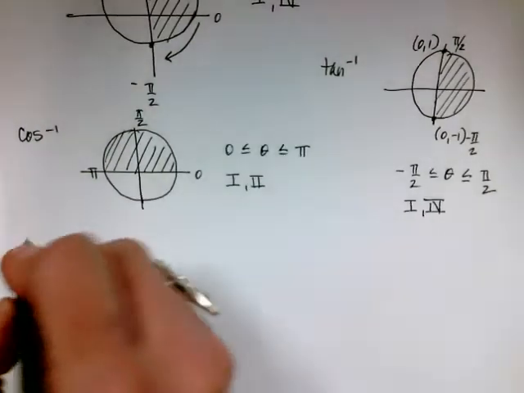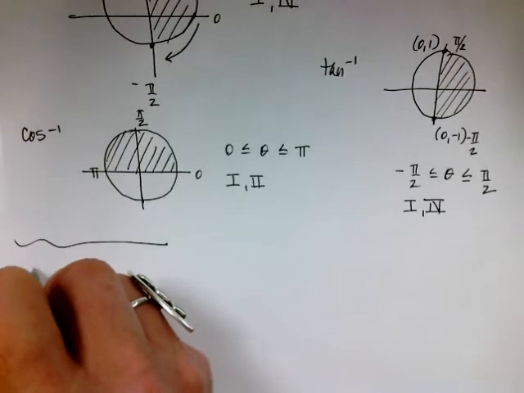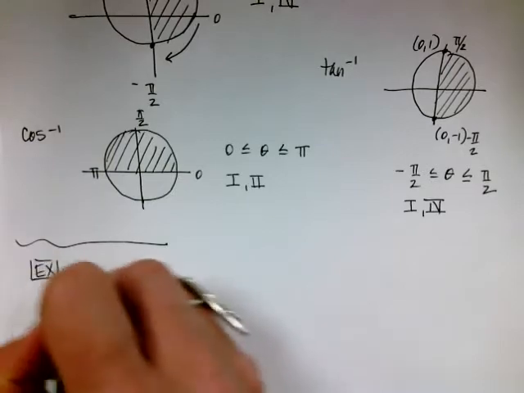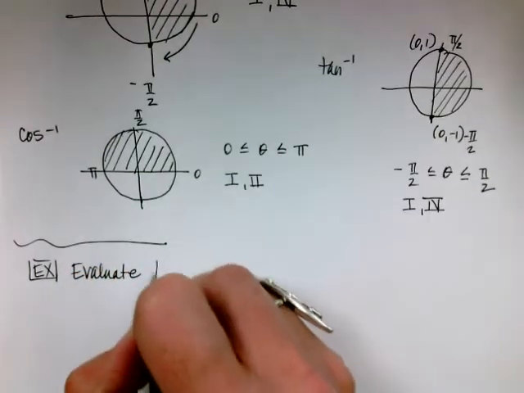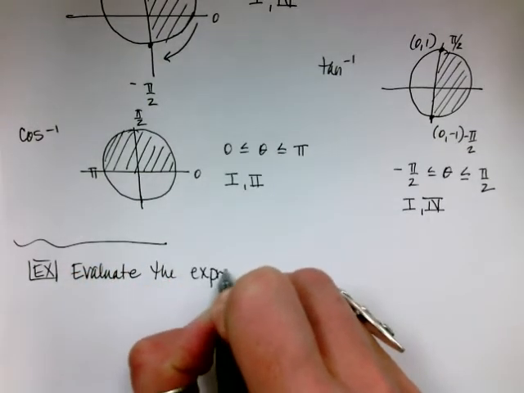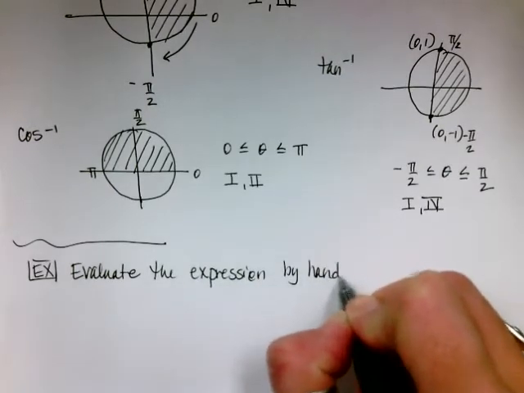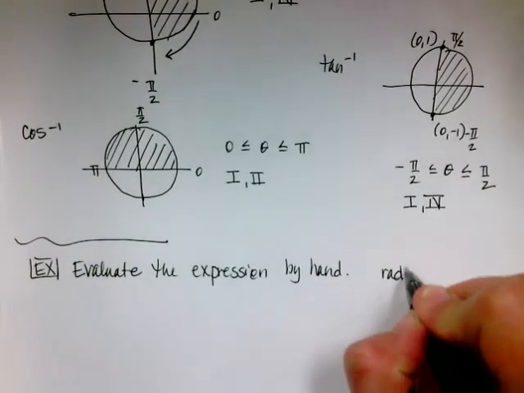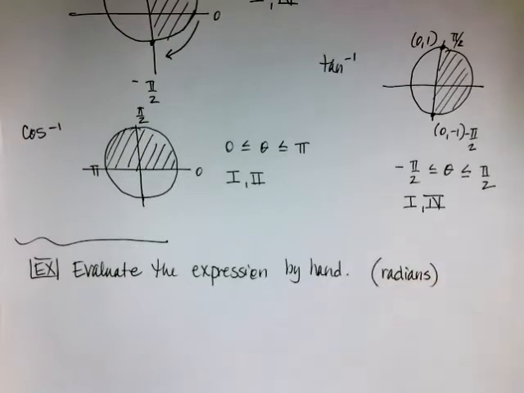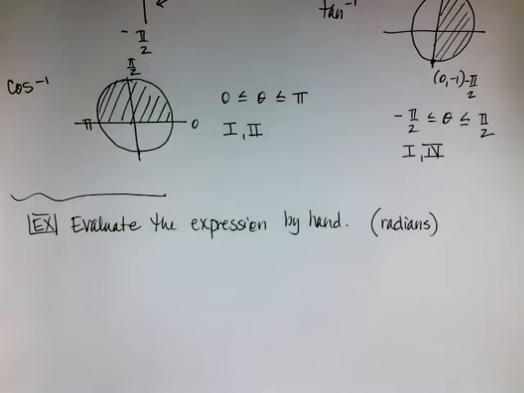Alrighty, so now let me do a couple of examples for you. And these are all going to be done with our exact triangles, so they're going to be done by hand. So the generic directions are going to say evaluate the expression by hand. All right, and for these, I'm just going to do them in radians. I'm not going to do the degree equivalents, so you'll just have to pay attention to the directions in the classwork because sometimes they want you to do both.